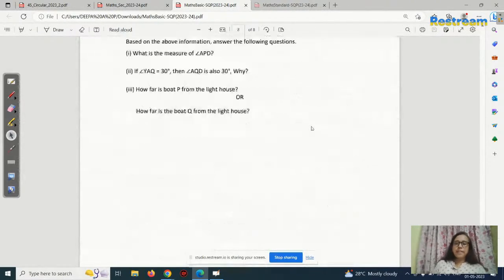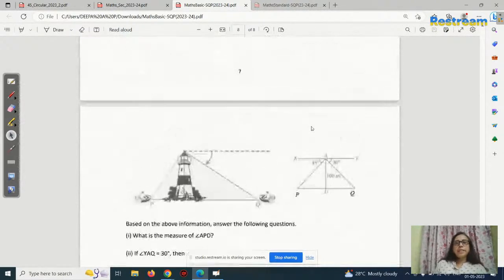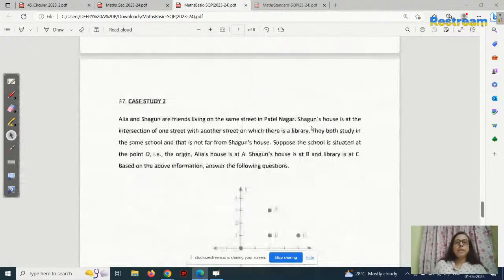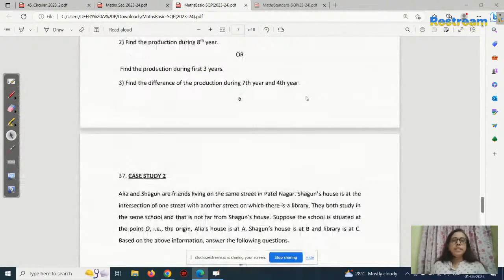So this is a basic question paper. Now I'll take the standard question paper and show you what the pattern is. Okay, any doubt in this? Any doubt you can ask. If there is any doubt, you can ask.